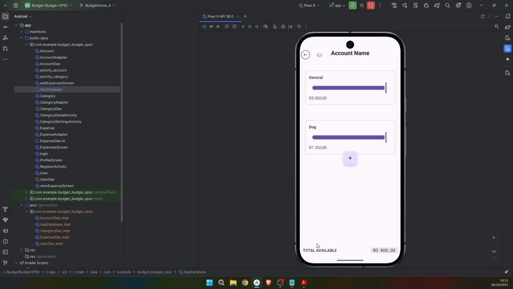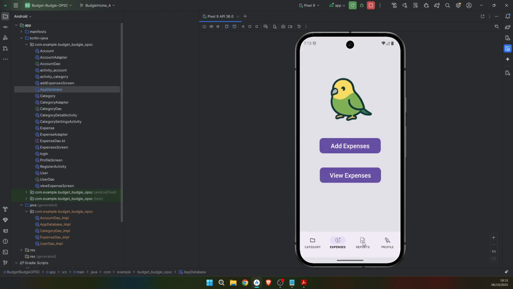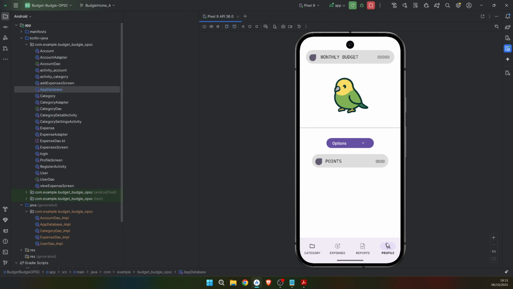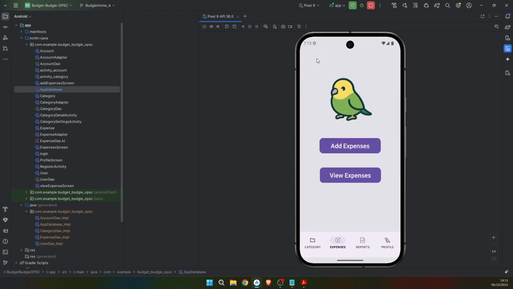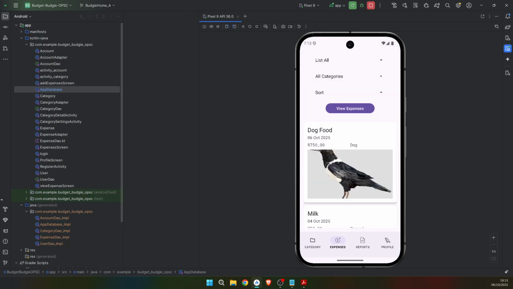So we can also go back to categories doing this. That works cleanly. Reports is currently not created yet, as it is for part 3. And we can go to our profile. So yes, so far that is what is available for each category. And there we go.